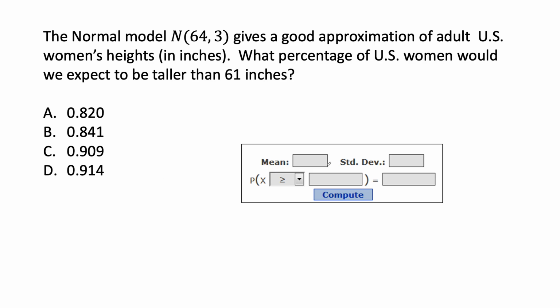Okay, so if you tried this on your own, when you opened StatCrunch, you should have plugged in a mean of 64, a standard deviation of 3, and we want to know what percentage would be taller than 61, so we want to make sure we're on greater than or equal to 61, and then hit compute. Let's actually do that in StatCrunch.